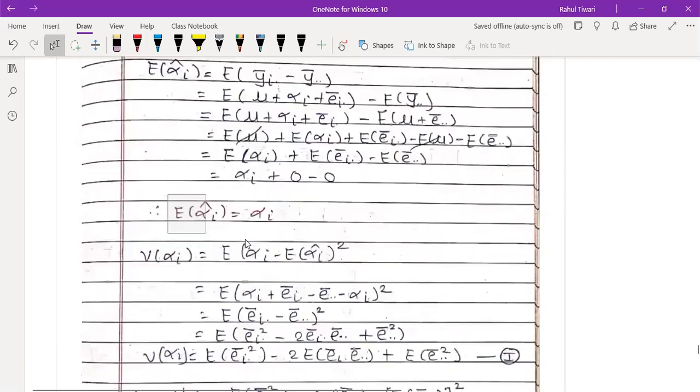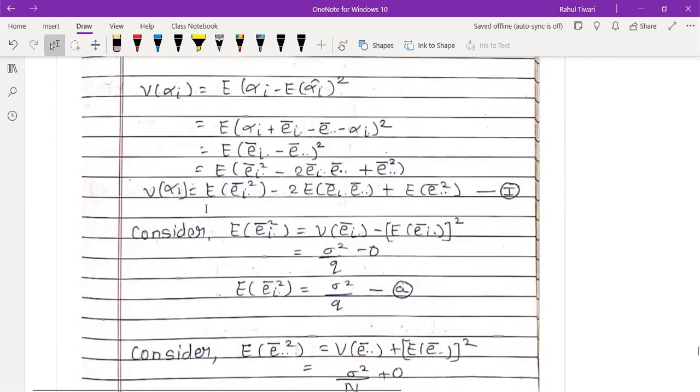So the expected value you will get the same. Similarly, you can do it for the variance. It will take a little more time, but you will get the same variances. Okay, exactly the same variances which you get there.